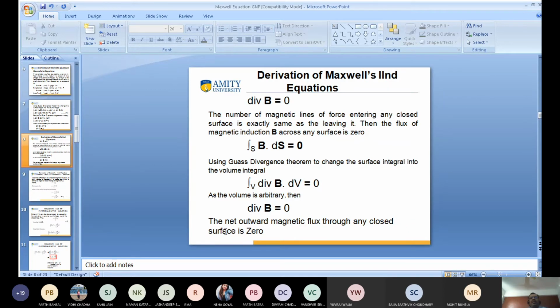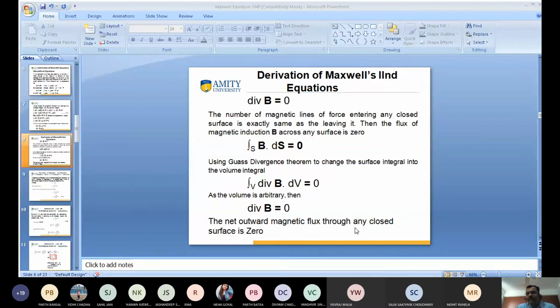Maxwell's second equation is totally based on Gauss's law in magnetostatics. Is anyone having any doubt to ask me? Any question, any doubt? Hello? Anyone have any doubt? Yes, Mr. Yuvraj? Neha? No, sir. Okay. Divyam? Jasandeep? Parth? No. Okay.